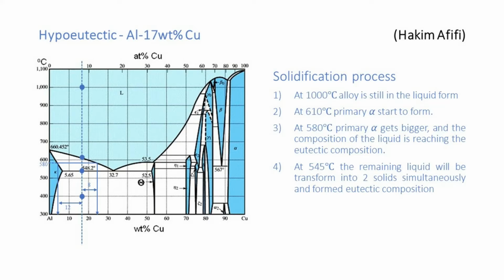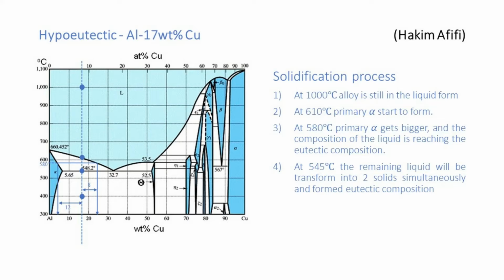For the first alloy, I choose the aluminum copper alloy with 70% weight percentage of copper, and this alloy belongs to the hypoeutectic category. For the solidification process, the solidification starts at 1000 degrees Celsius, and the alloy is still in the liquid form. Next, at 610 degrees Celsius, the primary alpha starts to form. Moving on to 580 degrees Celsius, the primary alpha gets bigger and the composition of the liquid is reaching the eutectic composition.